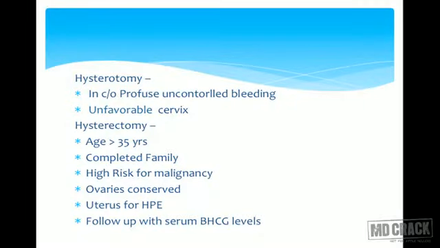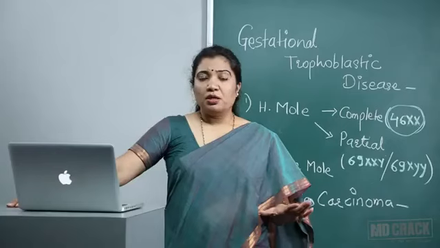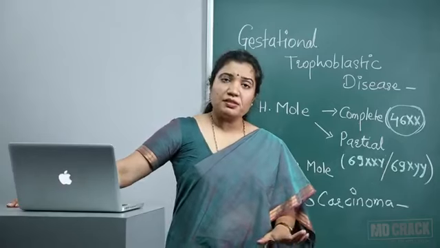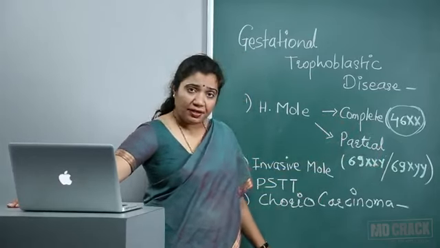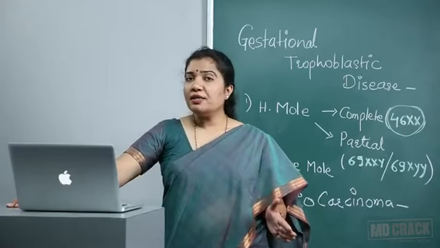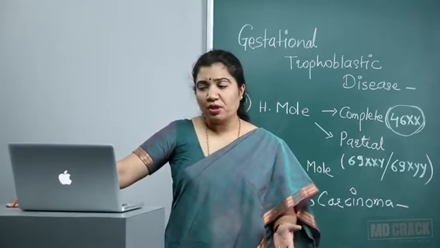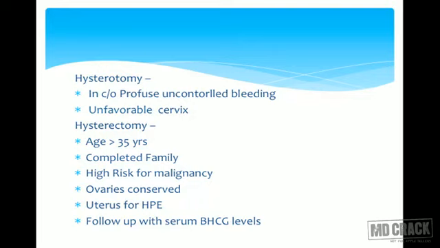Other optional treatment is hysterectomy. If she has a molar pregnancy, we know that she has a risk of either of these later. So in that case, we can directly go for hysterectomy. Indications: age more than 35 years, which is practically not really possible. Every woman after 35 years really doesn't want to sacrifice her uterus. Completed family, no. But high risk for malignancy.